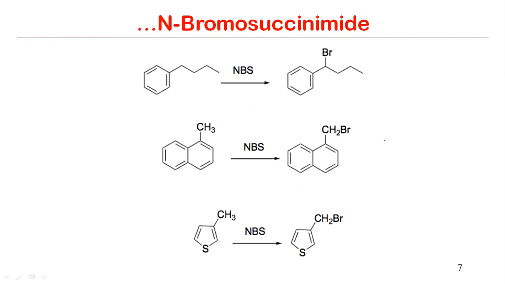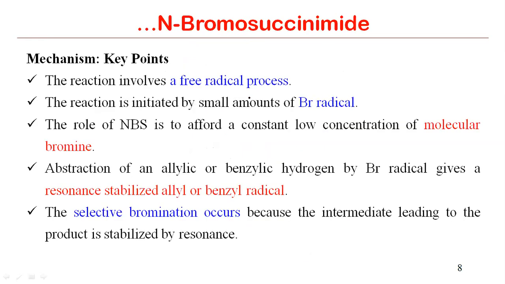All right. Several other examples, just for your information: if we have this ring having an alkyl chain, then the bromination will take place exclusively at the benzylic position. Similarly here, it will take place on the benzylic position. Here it will take place on this carbon. So this is well understood, that this is the role of NBS once the substrate has an allylic or benzylic position available for substitution, meaning there must be some hydrogens attached.